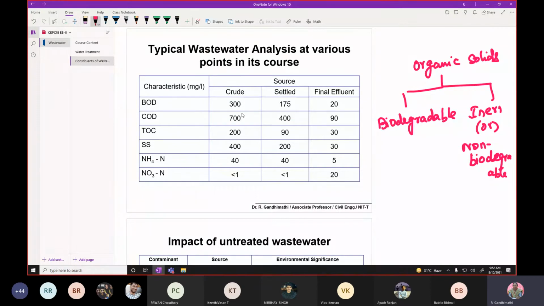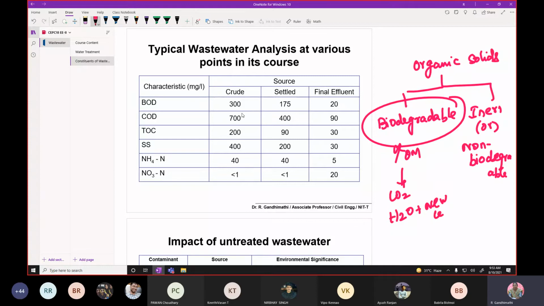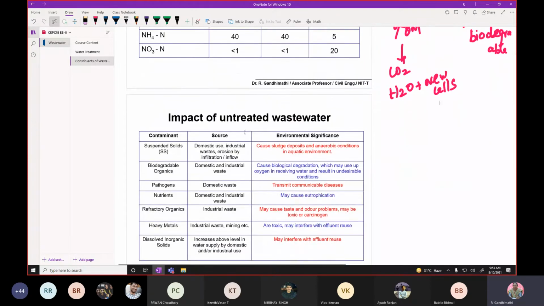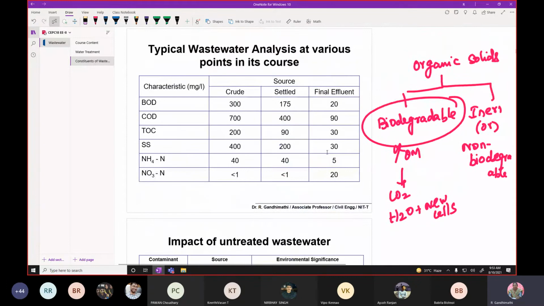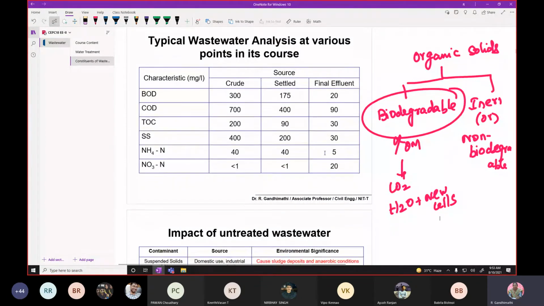Biodegradable means, for example, bacteria may act on this and convert the biodegradable organic matter into carbon dioxide, water, plus it may generate some new cells. If it is carbonaceous matter, it can be converted into carbon dioxide.